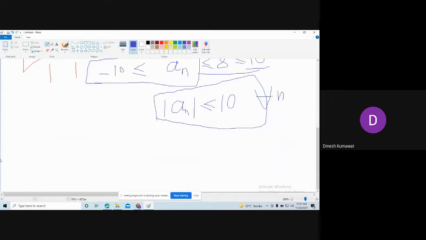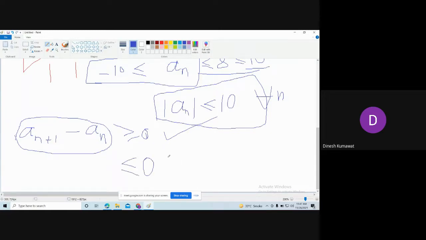You just need to check whether a_(n+1) minus a_n is bigger than or equal to 0 or not. If this quantity is bigger than or equal to 0, then we can say that it is monotonically increasing. If this is less than or equal to 0, then we can say that it is monotonically decreasing.